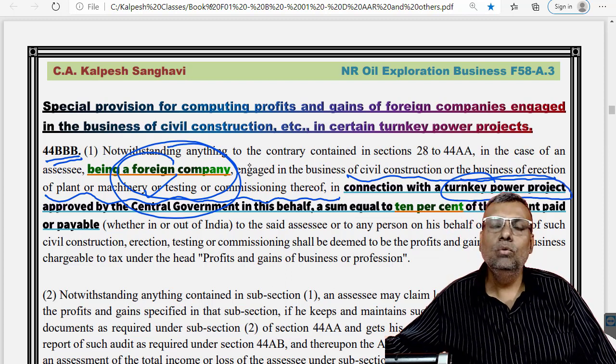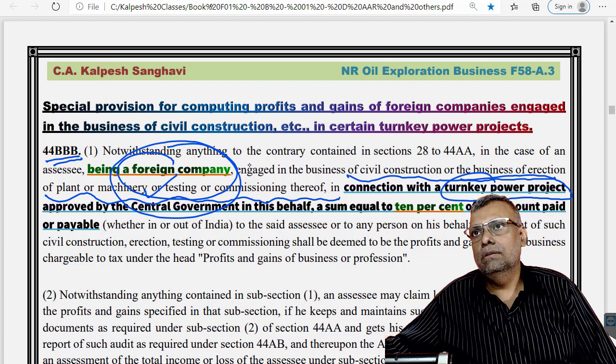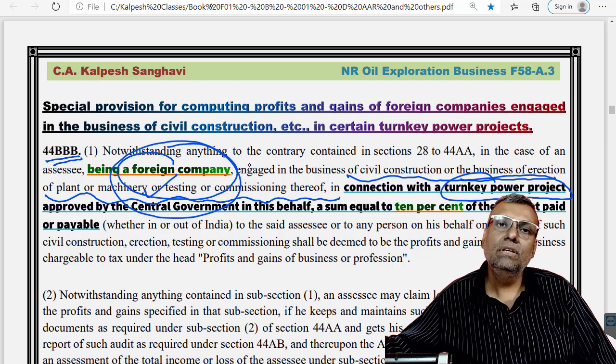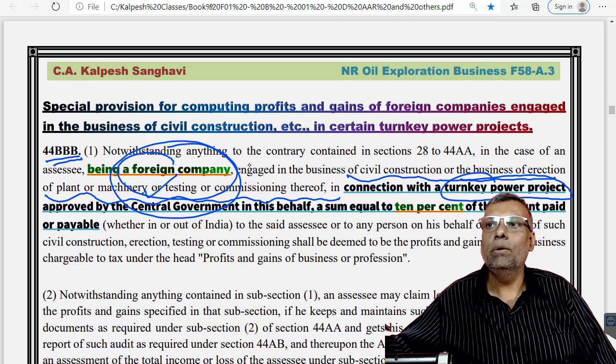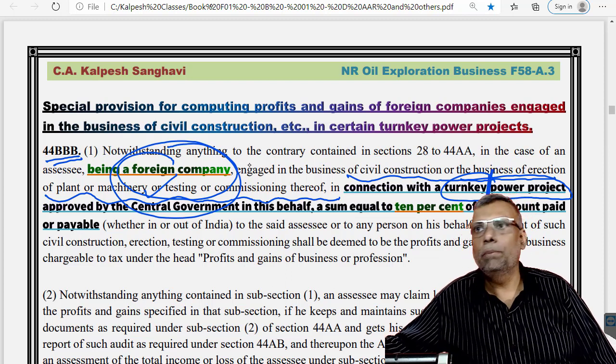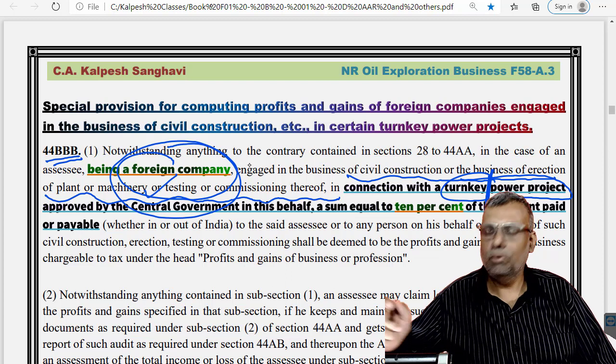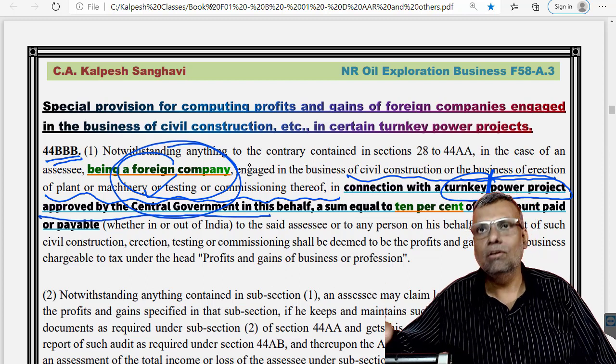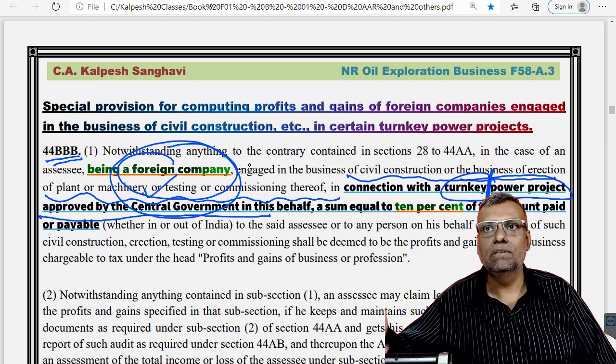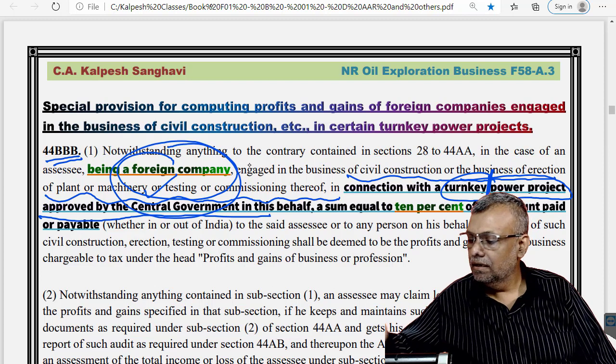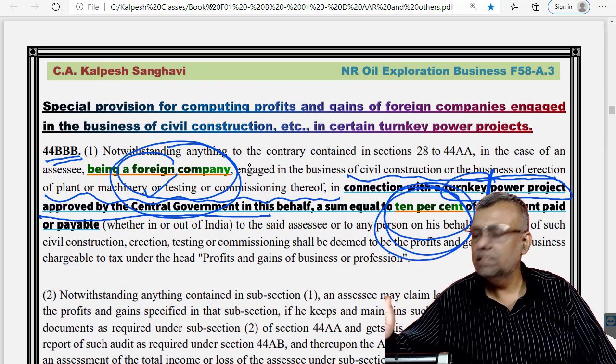So basically you are providing your facilities in connection with the turnkey power project. Turnkey power projects are basically the important power projects, and these power projects of course should be approved by the central government in this behalf for the purpose of this particular clause. And here also the presumptive rate of income is 10%.